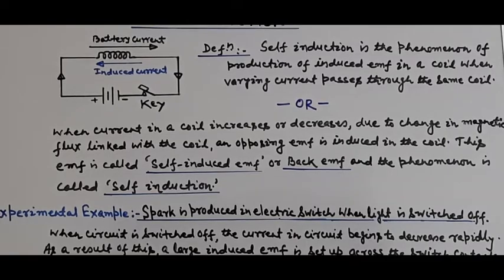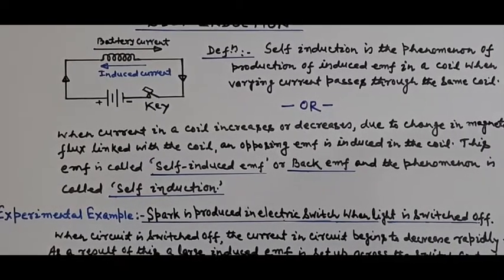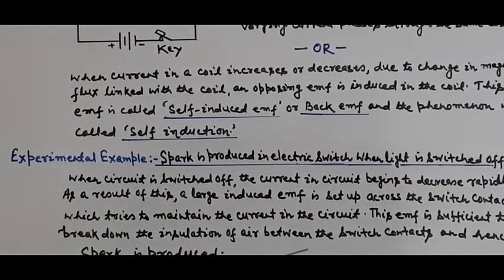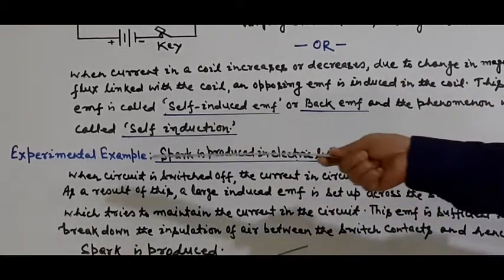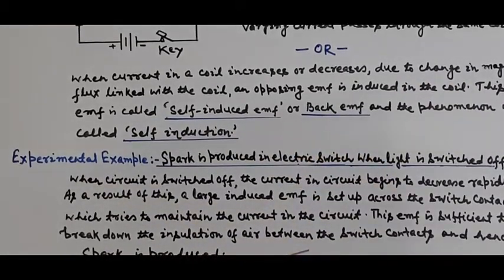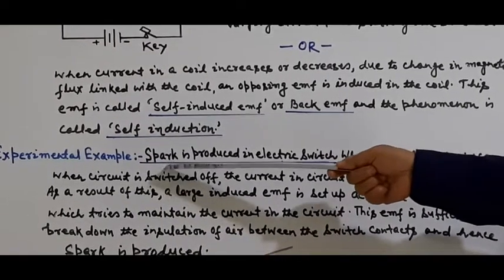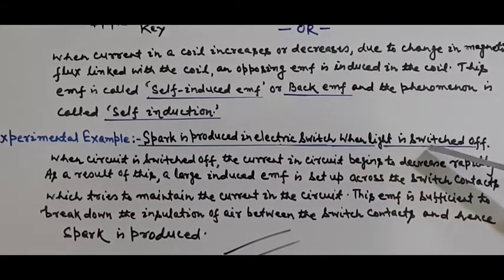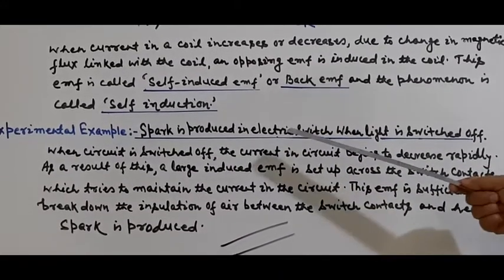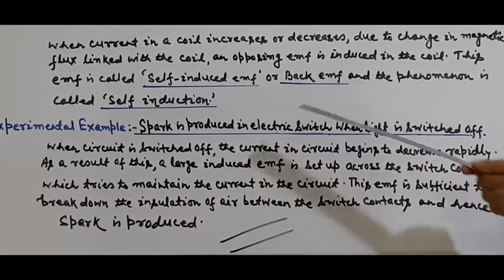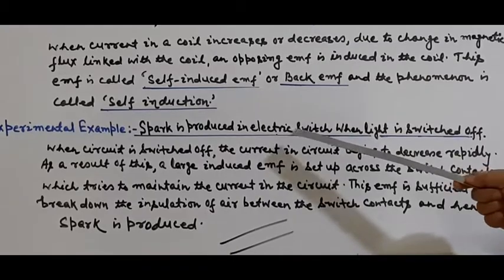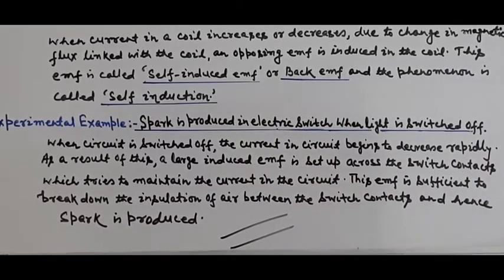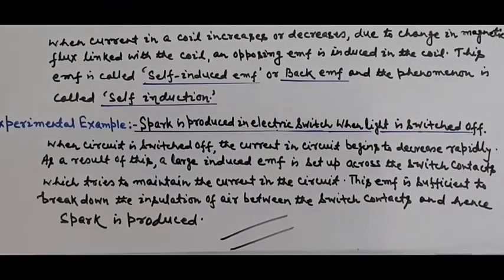For more clarification, we can take one experimental example also, which supports the definition of self-induction. You can say the practical example also. The example is that a spark is produced in an electric switch when the light is switched off. Practically, we have often noticed this. So what is the reason behind this? It explains the term self-induction.